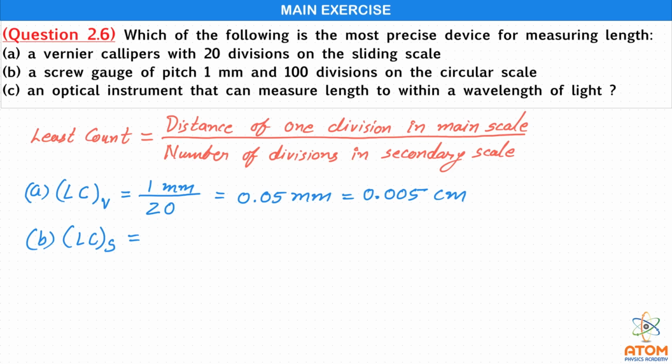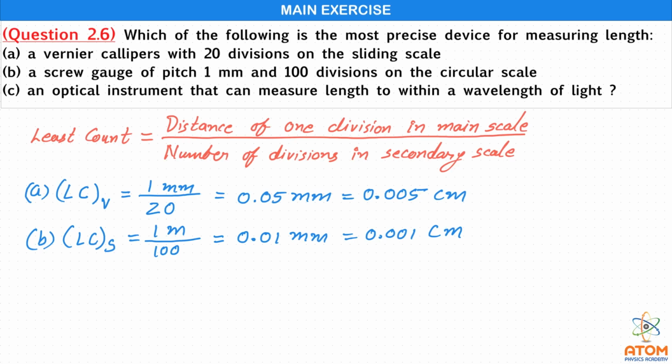So I'll put here 1 millimeter divided by 100, since there are 100 divisions in the circular scale, that means in the secondary scale. The secondary scale is of circular kind. So here it is 0.01 millimeter, or you can say it is 0.001 centimeter. That is the least count of the screw gauge.